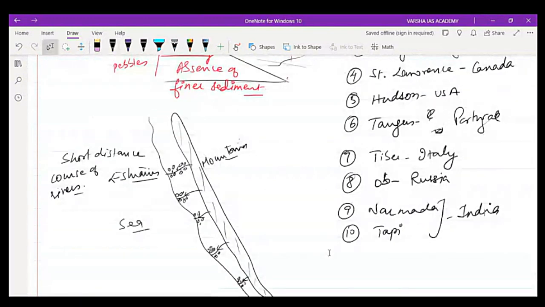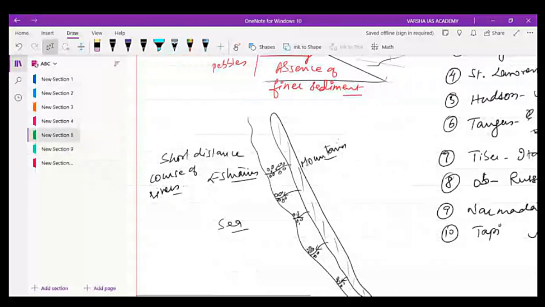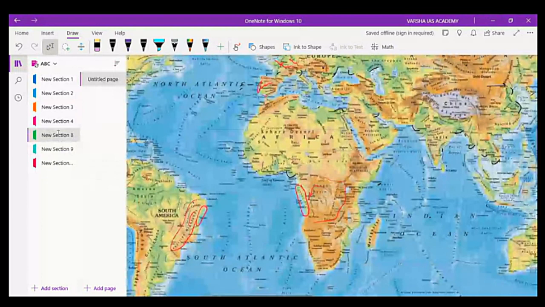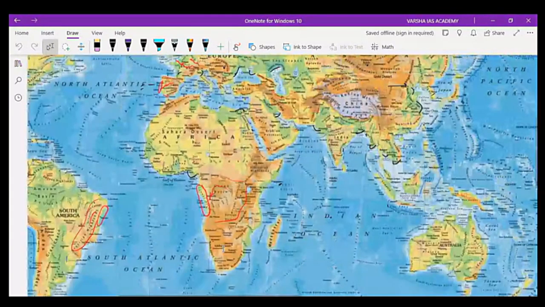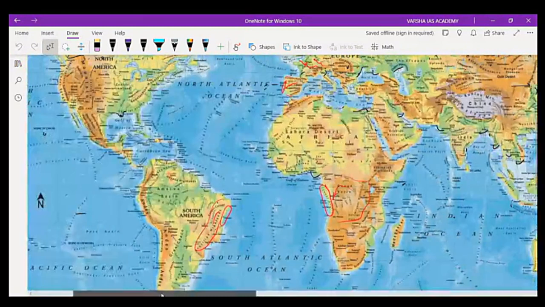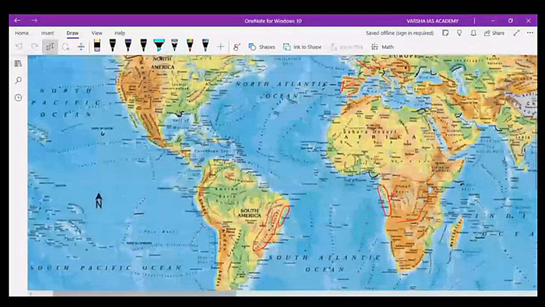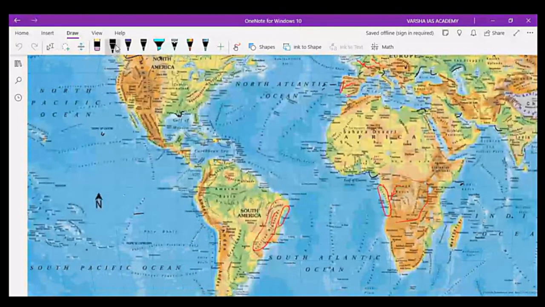Thereafter, let's see these rivers on the map. So you can see on the map that the mouth of river Amazon is there more inside, right?